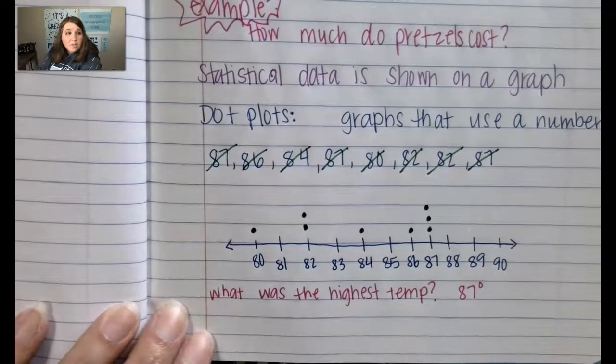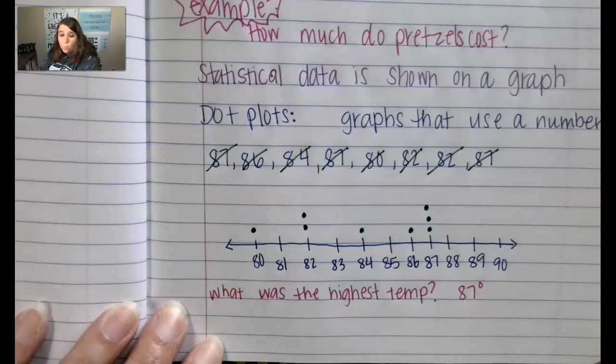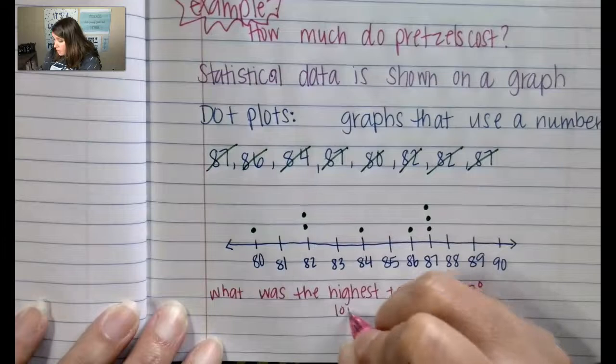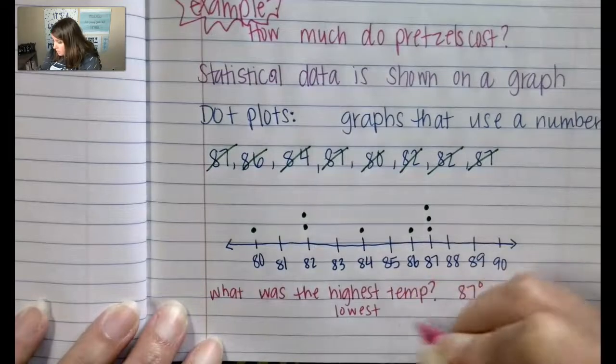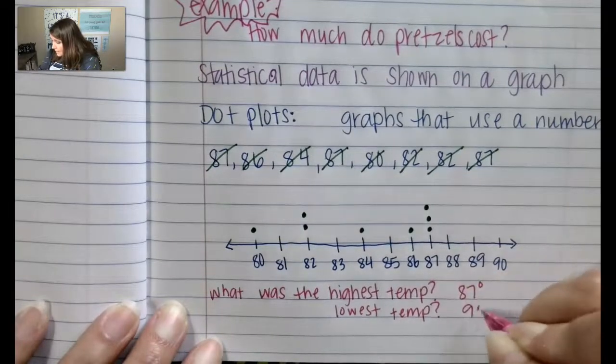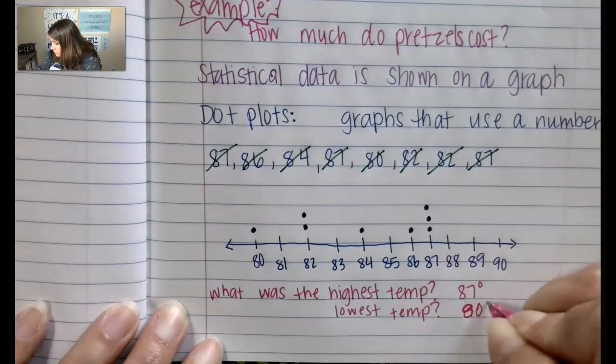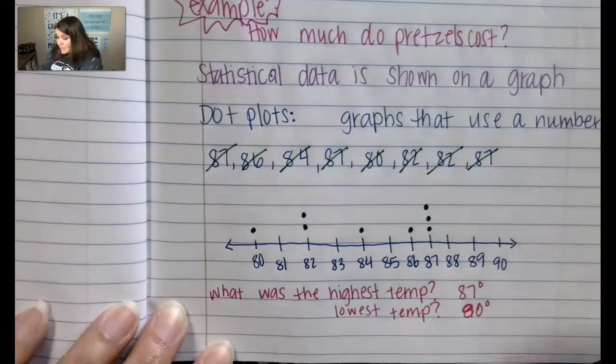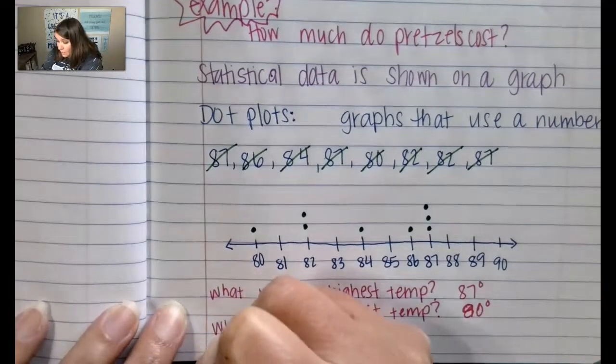We could also answer the question of what was the lowest? So the lowest temp was 80 degrees. We could also say, what was the range in temperatures?